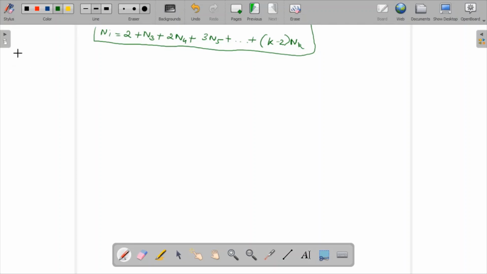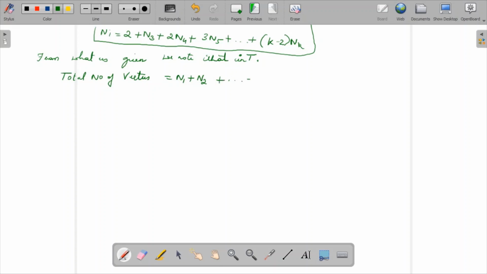So from what is given, we note that in T, the total number of vertices is equal to n1 plus n2 plus so on nk.